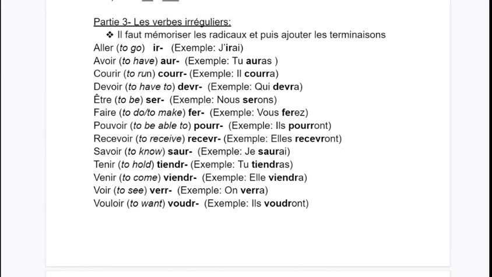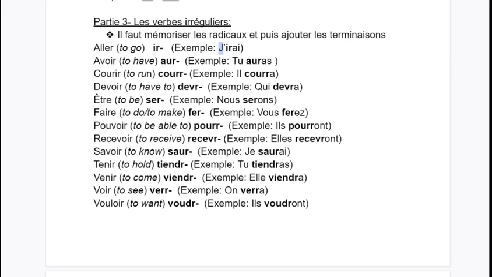Partie 3, les verbes irréguliers. So for irregular verbs, you have to memorize them. Il faut mémoriser les radicaux et puis ajouter des terminaisons. So by radicaux, I mean the radical. The radical is also known as the prefix in English. So for example, for aller, the prefix or the radical is ir.